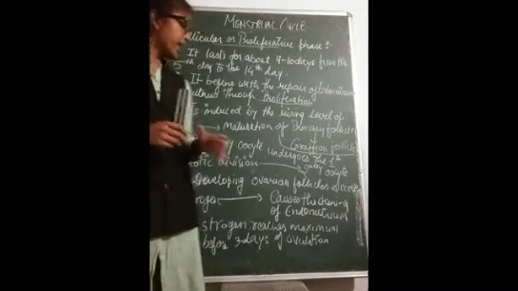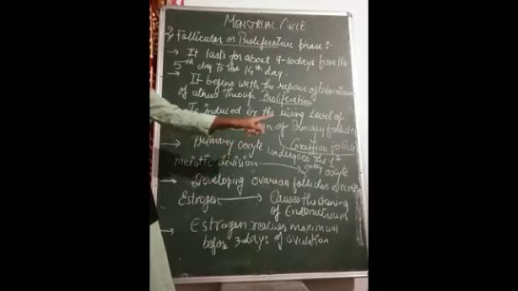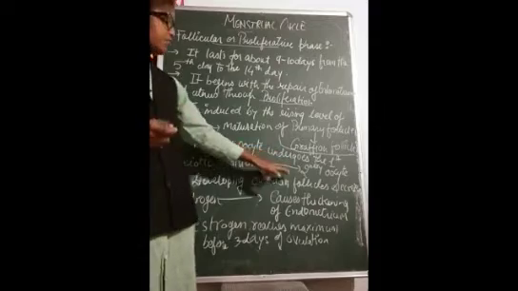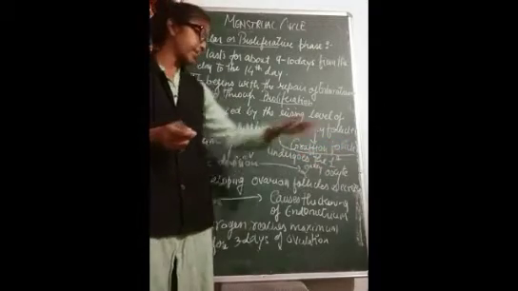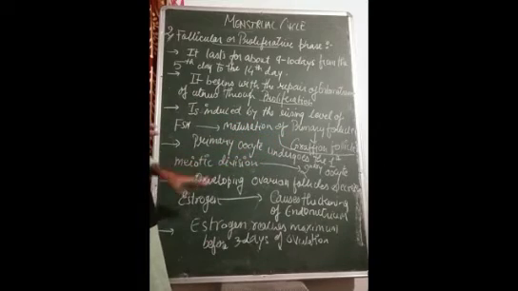So before that, the primary oocyte undergoes the first meiotic division and forms the secondary oocyte. Okay, so the developing ovarian follicle secretes estrogen.